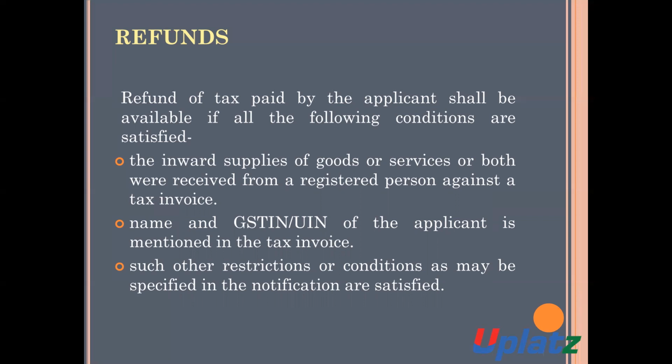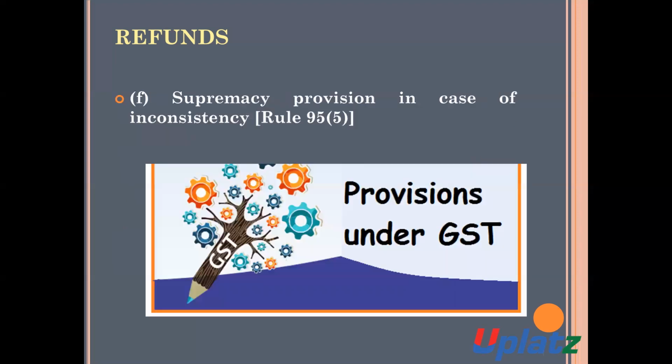It should be mentioned in the tax invoice, and such other conditions or restrictions as may be specified in the notification are satisfied. All the conditions which are mentioned should be satisfied.